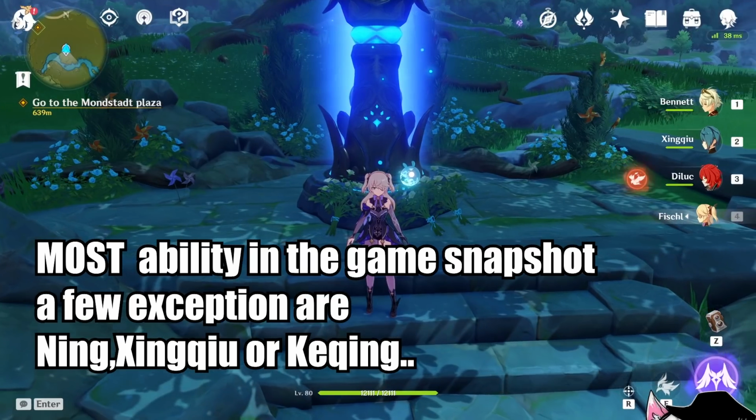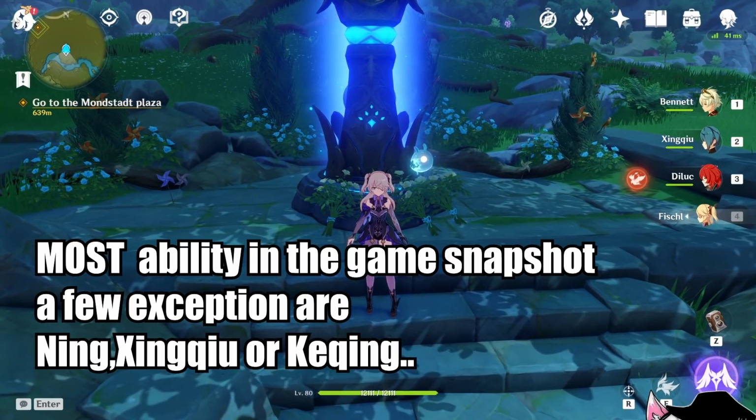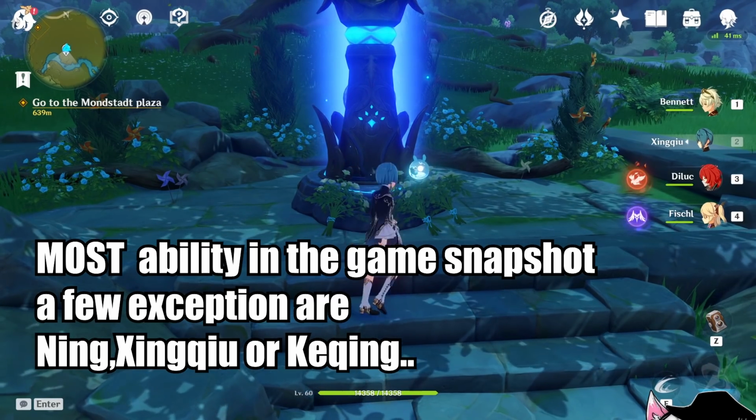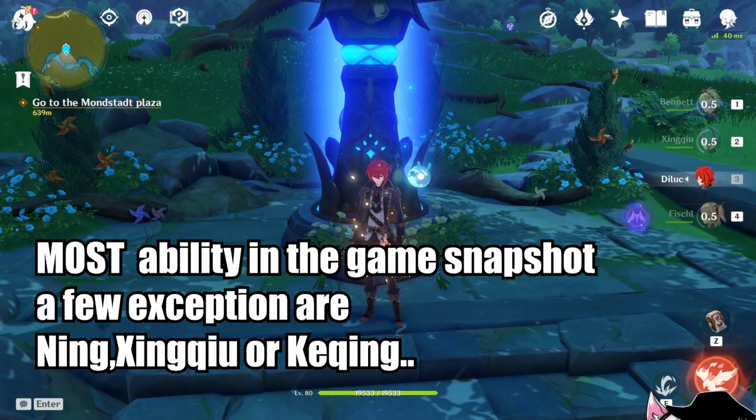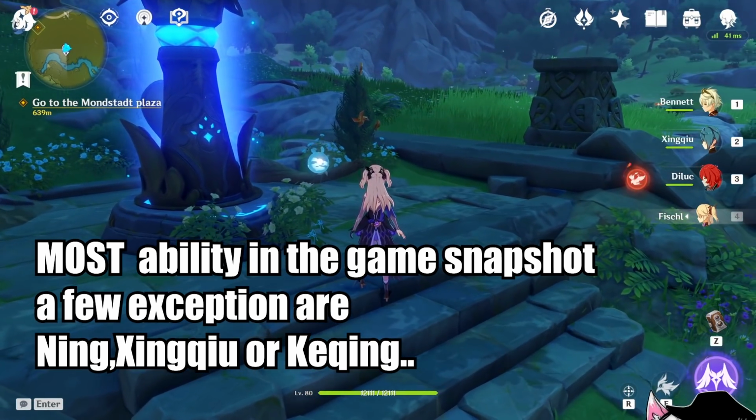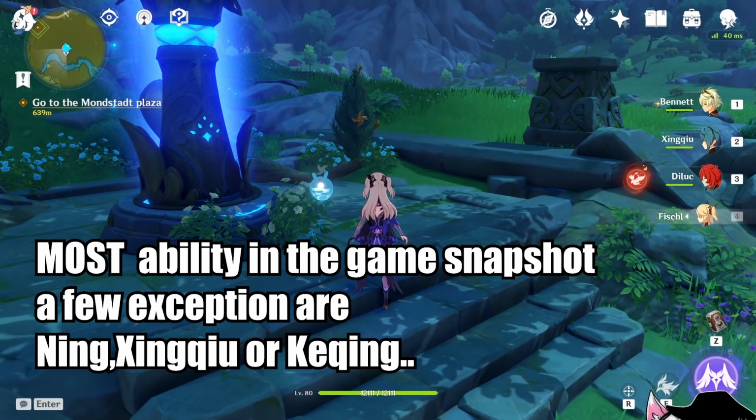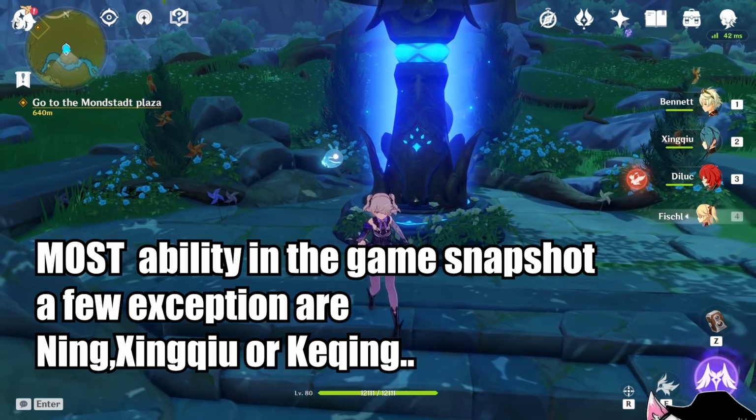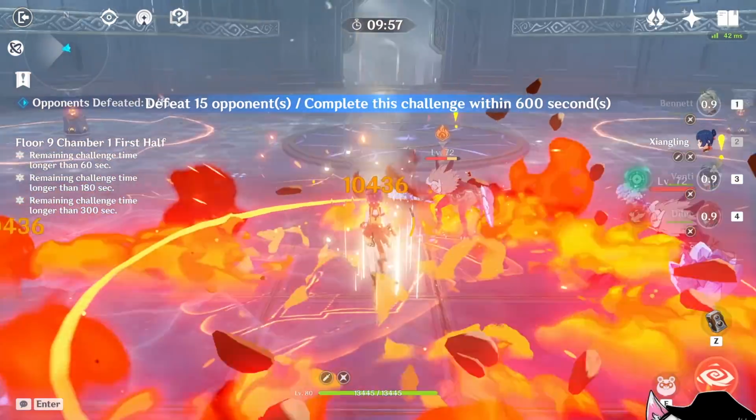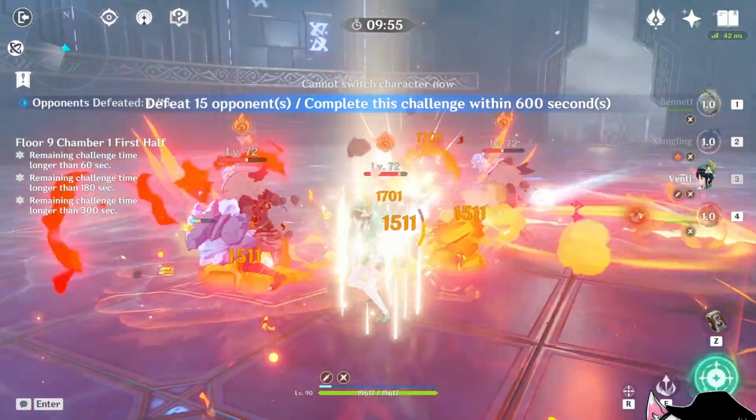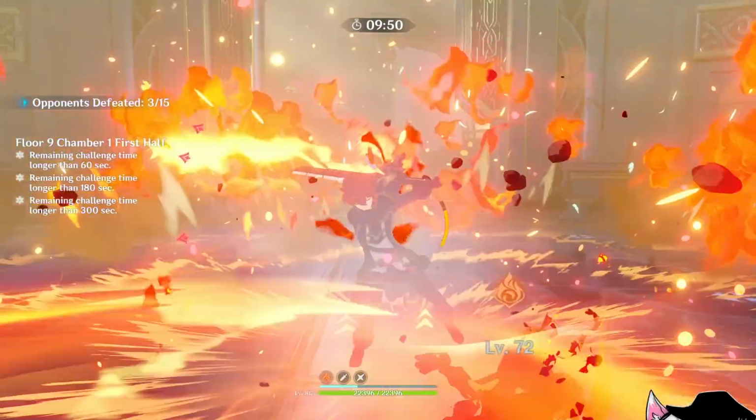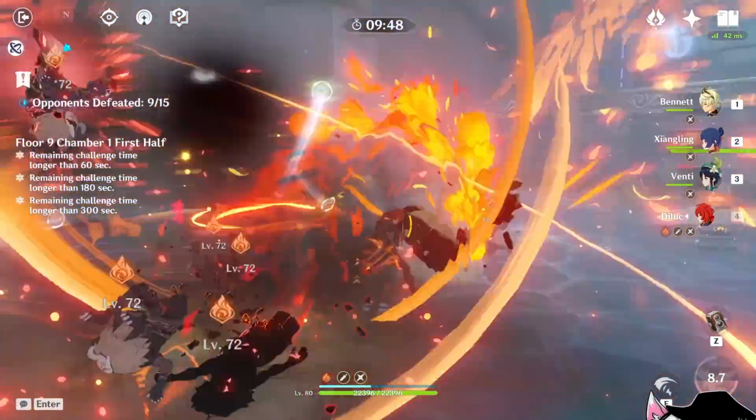Now most abilities in the game snapshot, and Xingqiu is one of the exceptions that doesn't. Some others are like Ningguang, but for basically 90% of the skills in this game, you can treat them as snapshot abilities, including Xiangling's elemental burst, Venti's elemental burst, and stuff. Now knowing this, to maximize your damage, just remember to cast your buff before casting your ability. For example, here I cast Bennett followed by Xiangling followed by Venti.